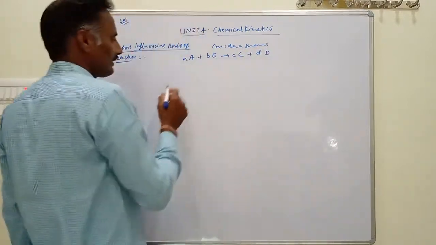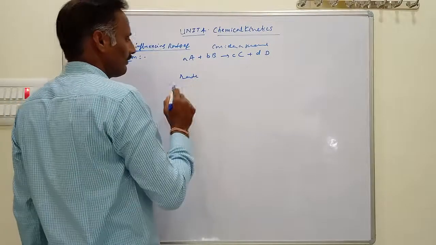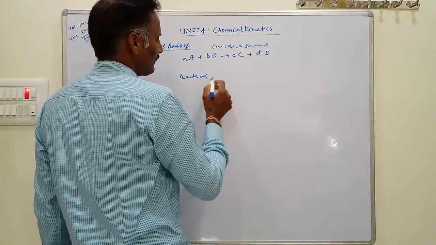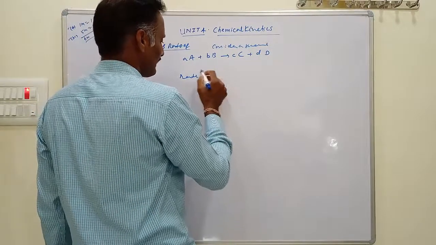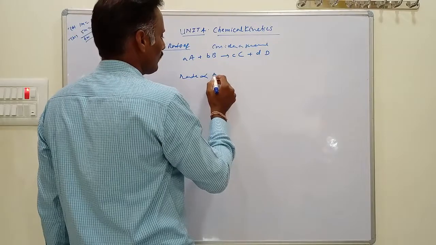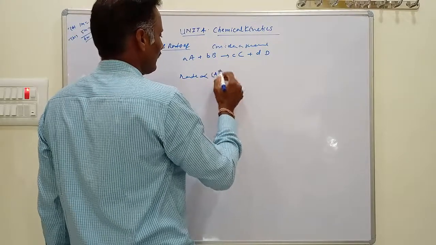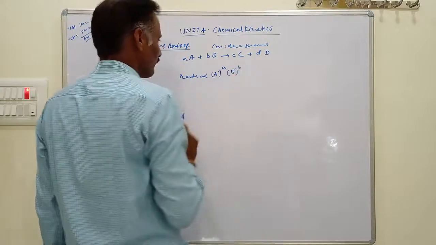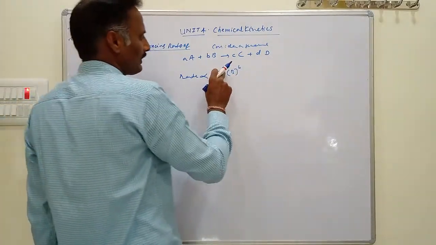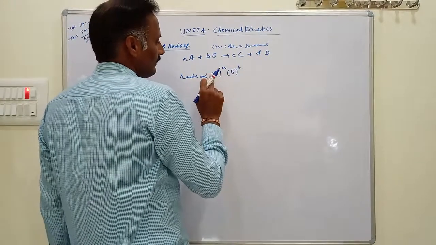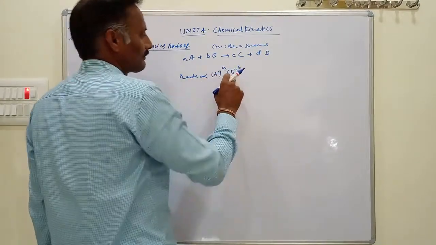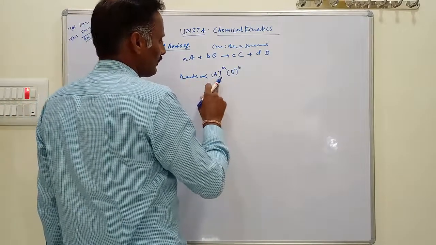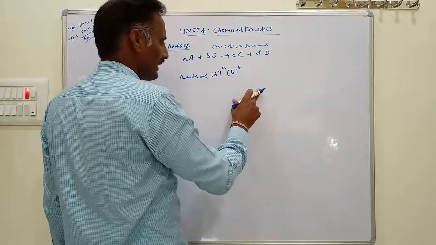For this general reaction, the rate can be written according to the law of mass action. The rate of a reaction is directly proportional to the molar concentration of reactants. That is, rate is proportional to the concentration of A raised to the power a, and the concentration of B raised to the power b. Here, small a and small b are called exponents of the reactant concentrations A and B respectively. According to the law of mass action, the rate of a reaction is proportional to the product of molar concentrations of reactants.